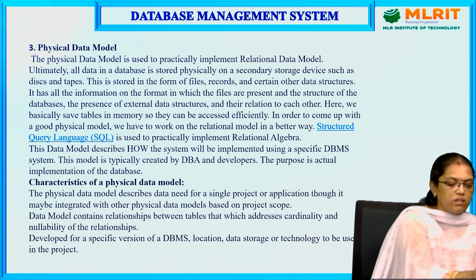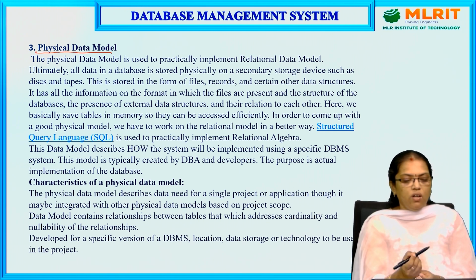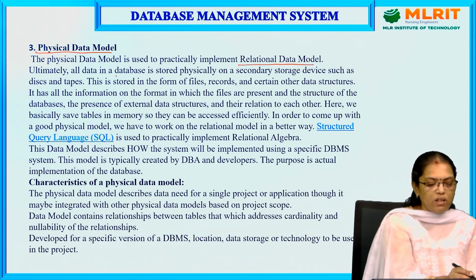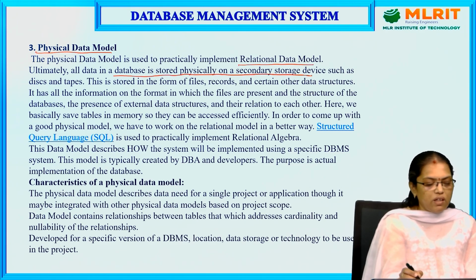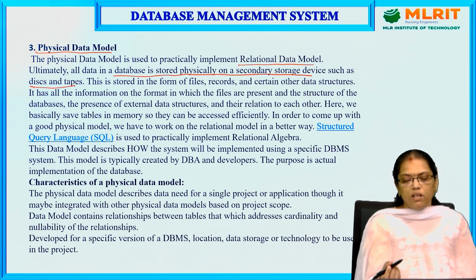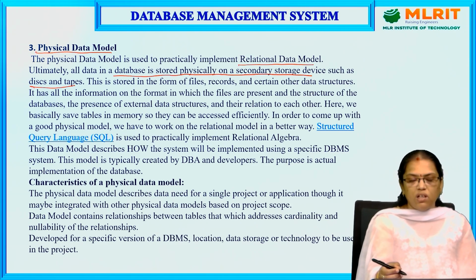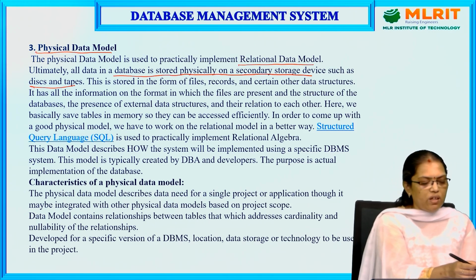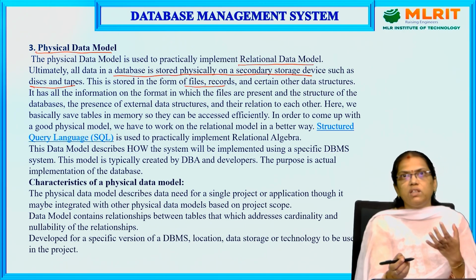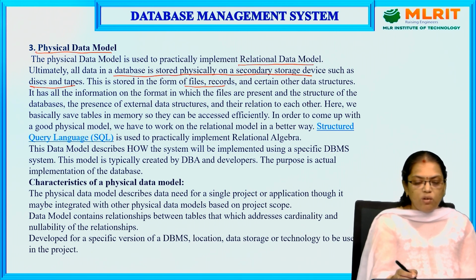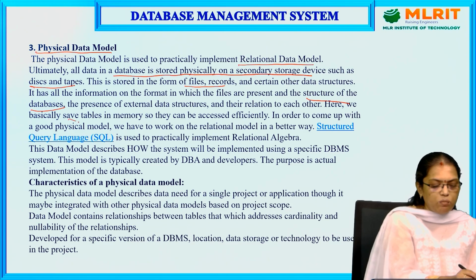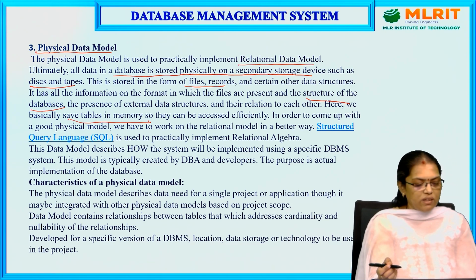The last model is the physical data model. Here the data is stored on secondary storage devices such as disks and tapes. In a file system, we store data as folders and files. In the secondary storage, not RAM or ROM, here we are using disks and tapes. Whatever information is present in the files will represent the structure of the database. Basically we save tables in memory and they can be accessed efficiently.